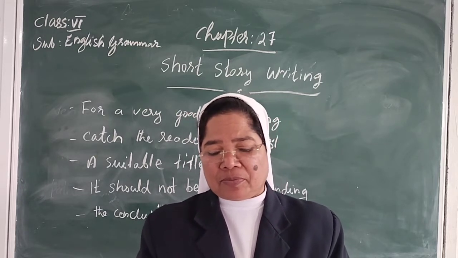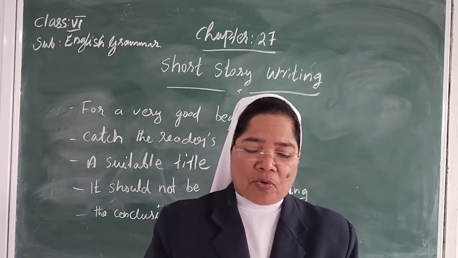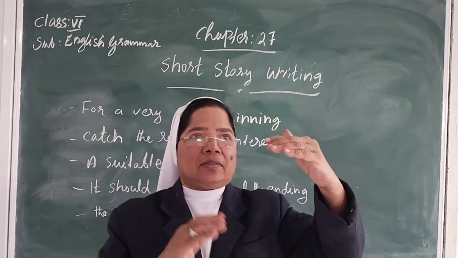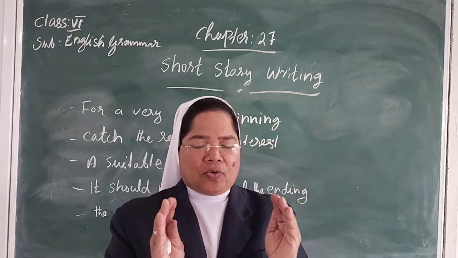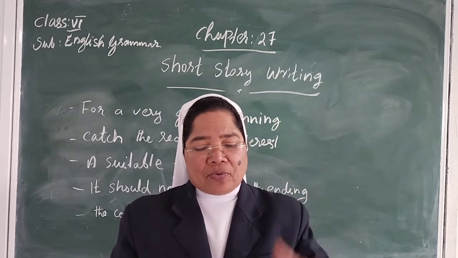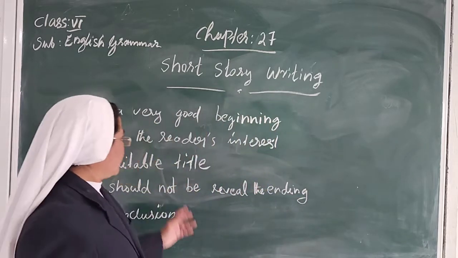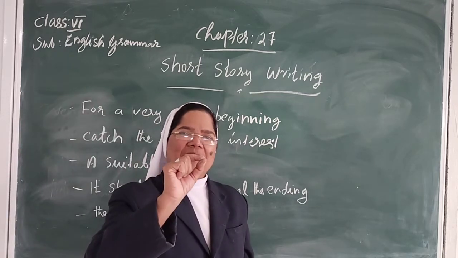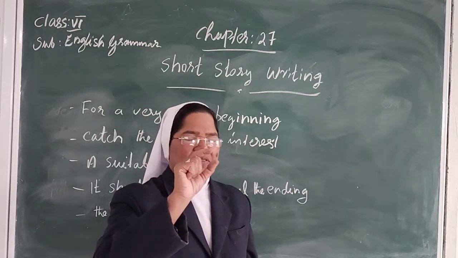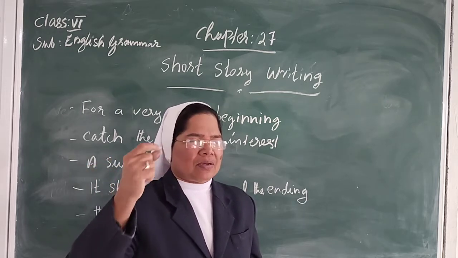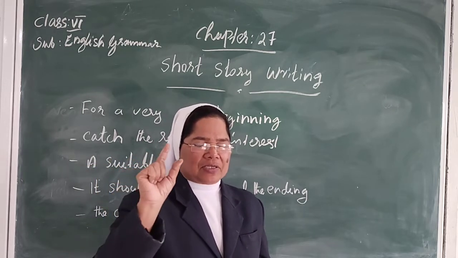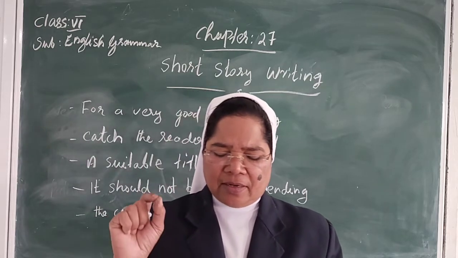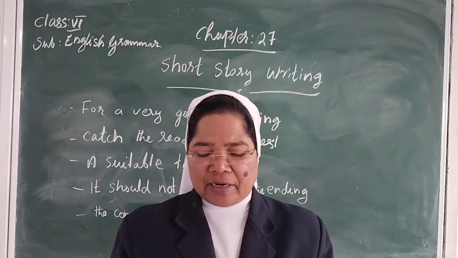As far as possible, maintain the order in which the points are given in the outline. So we have to frame one. I am writing this story. So for the starting, a very good beginning of the outline. When you start a story, there should be some very interesting first lines. When you read, the first lines should be very interesting. The opening line is important.